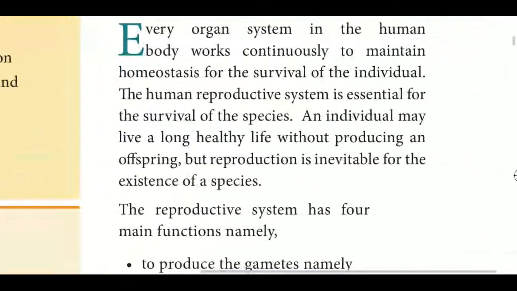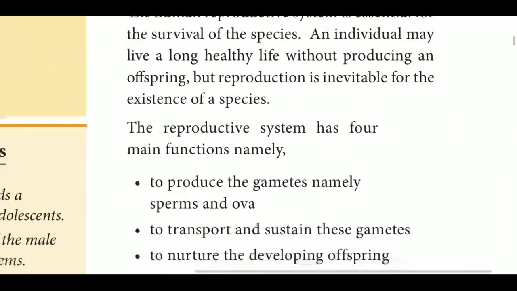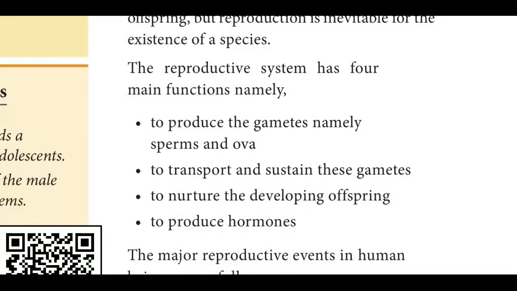The reproductive system has four main functions. Namely, production of the gametes, the ovum and sperm, that is, sperms and egg cells. So formation of gametes is the first function of the reproductive system. The second function is to transport and sustain these gametes.